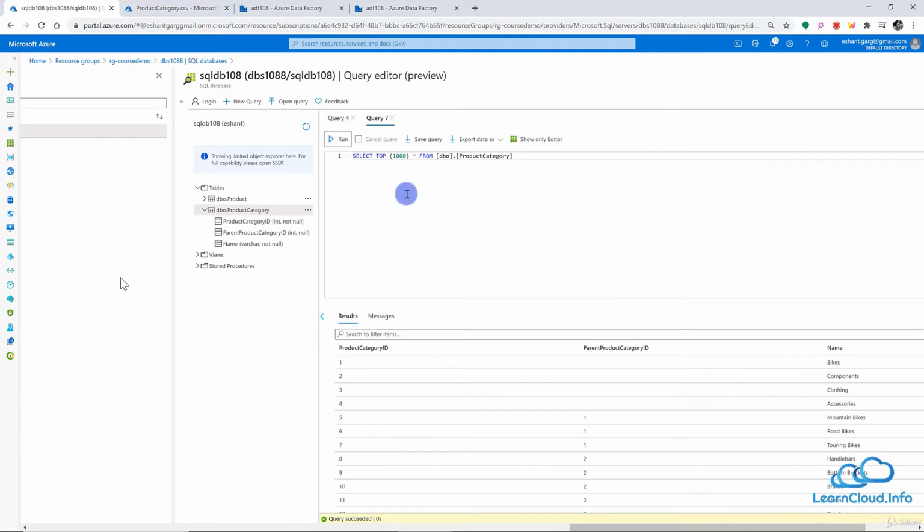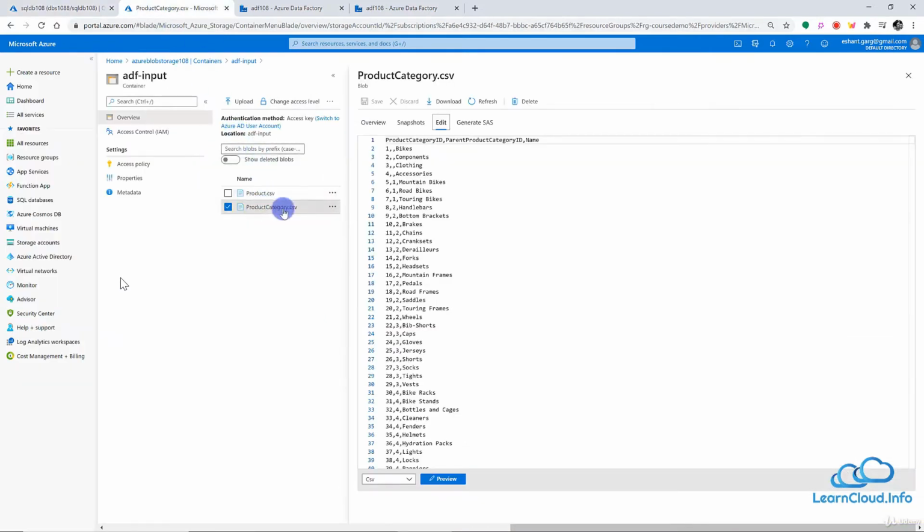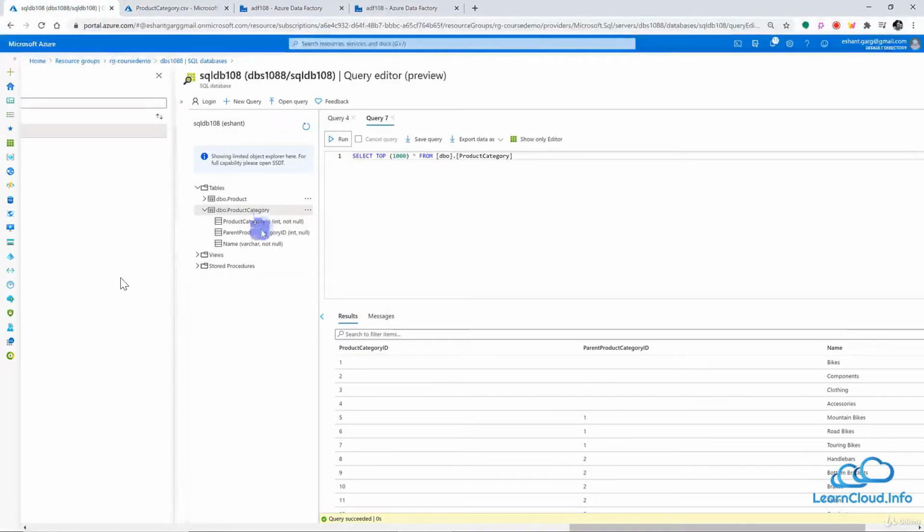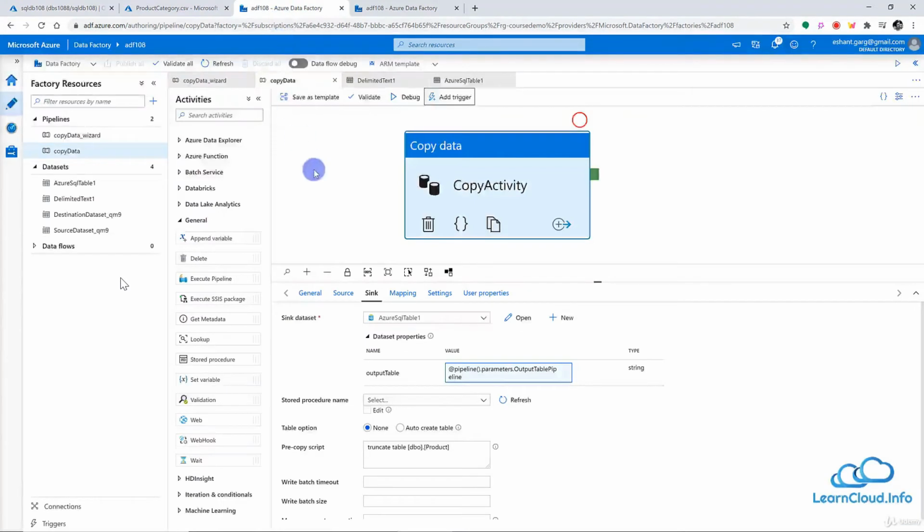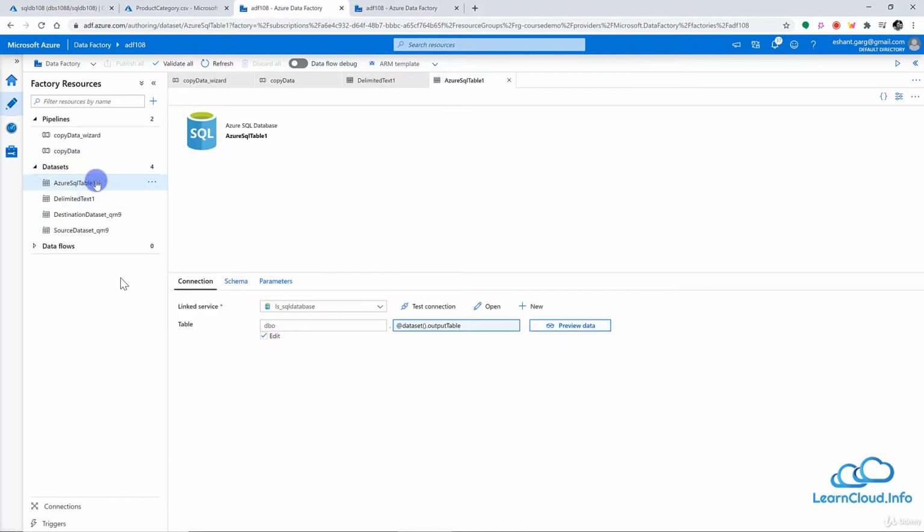Now in this demo, we were passing the values of source file name and destination table name into parameters. But actually you can pass not just a table and the file name, but you can also pass the server name, the database name, and all other values also. So let's see how. Let's go back to, for example, the SQL table dataset, which is the destination which we just edited and passed the parameter.